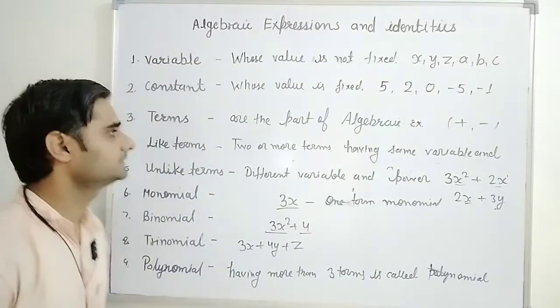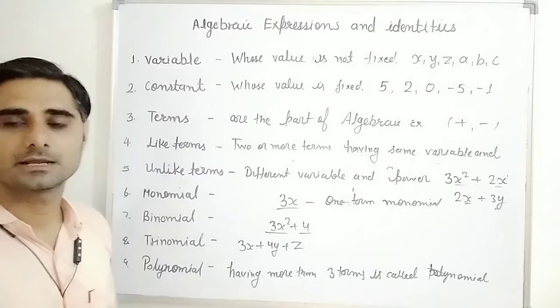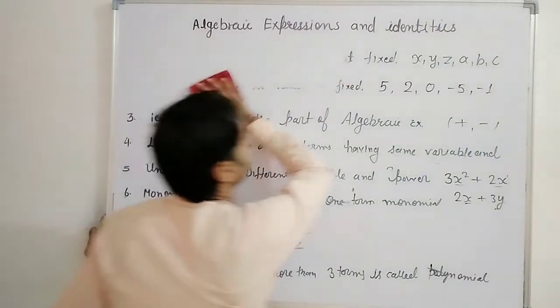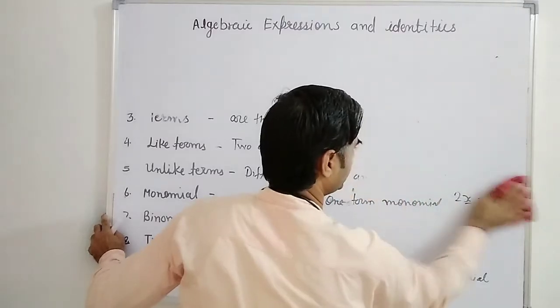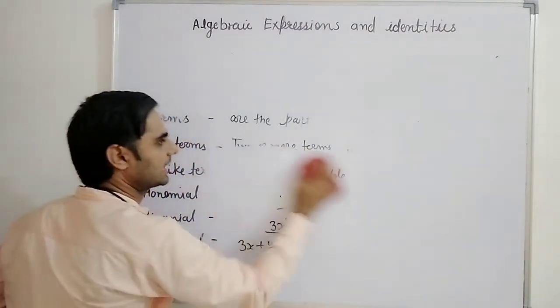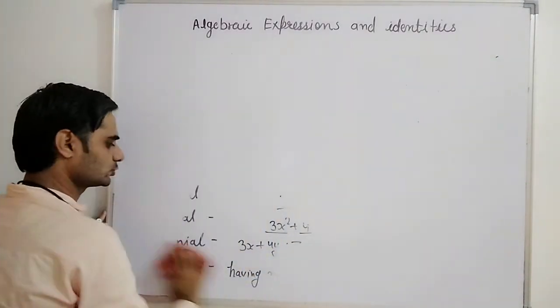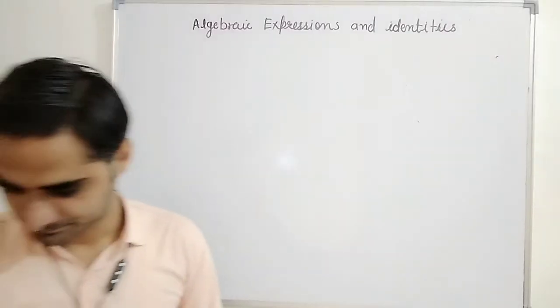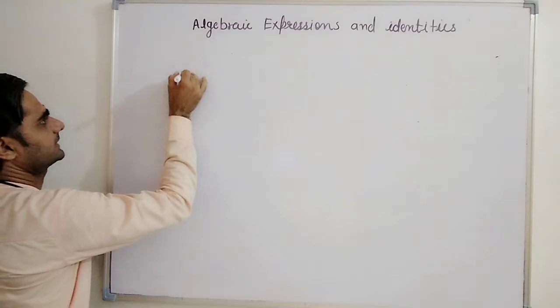Now we will learn addition and subtraction of polynomials. I'm just going to erase it, and after that we will take addition and subtraction. How to add and how to subtract two polynomials or two expressions.